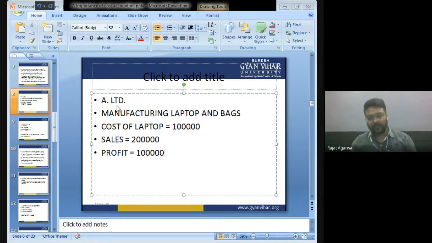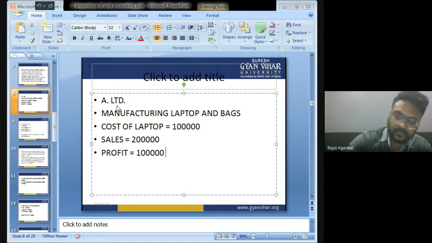My company is manufacturing laptop and bags. The cost of manufacturing laptop is 1 lakh. We sold the laptop for 2 lakhs. So profit earned is 1 lakh, that is 2 lakh minus 1 lakh.